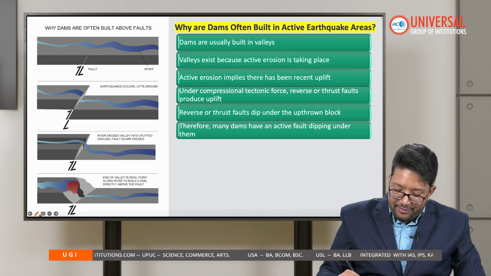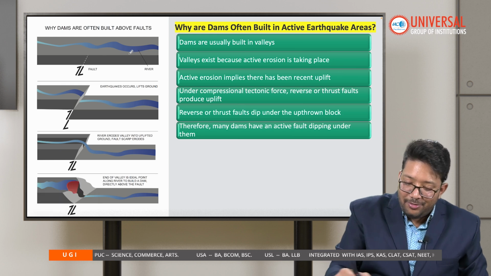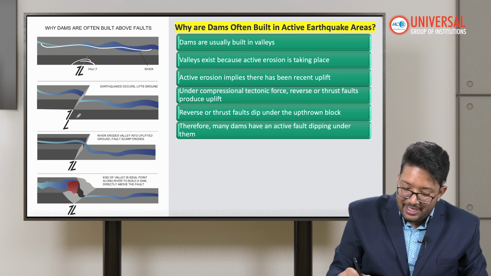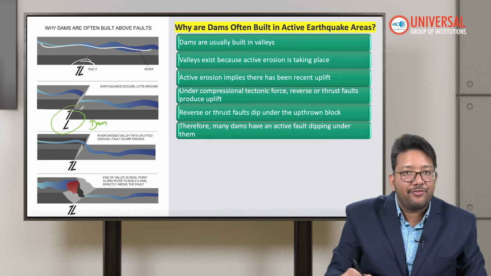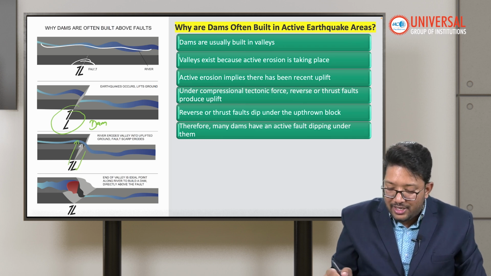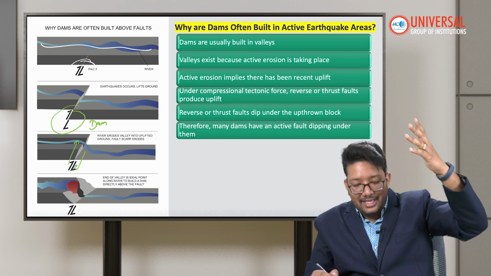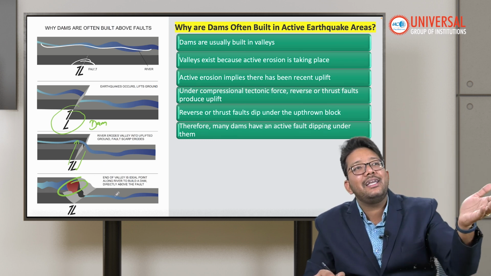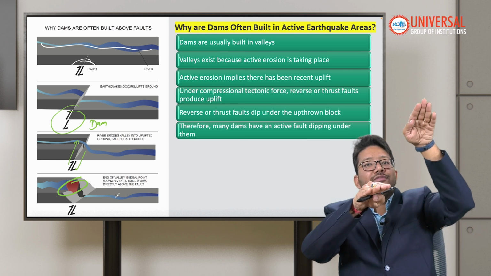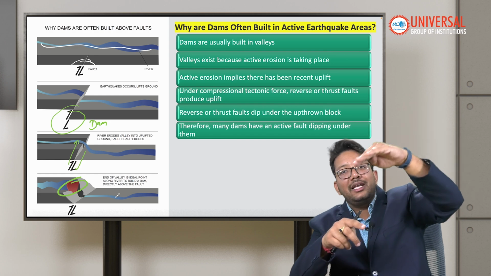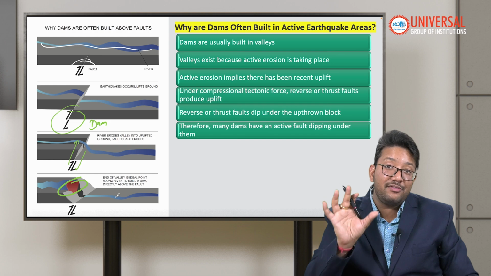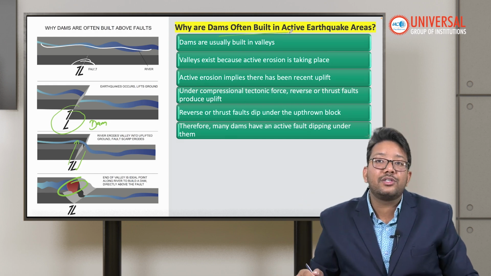So there is an interesting fact about faulting. Suppose this is a river flowing, and there is a fault here. What is happening, students? Interestingly, we generally build dams over faults. If this plate is going down and this plate is going up, we automatically get gravity, so we can make the dam here. We don't need to make the dam's height so much, because the rocks were shifted above. We can use nature's gravitational power. Sometimes we form dams on active earthquake areas also.